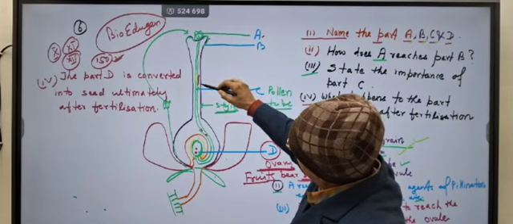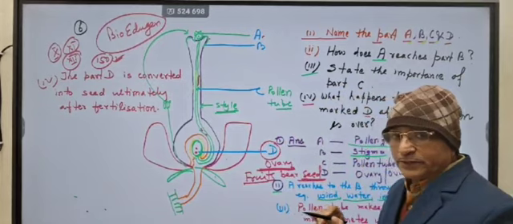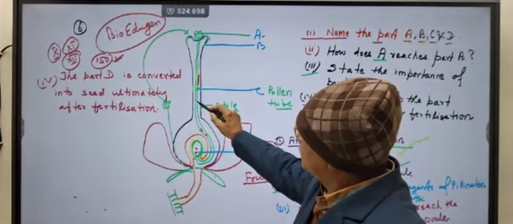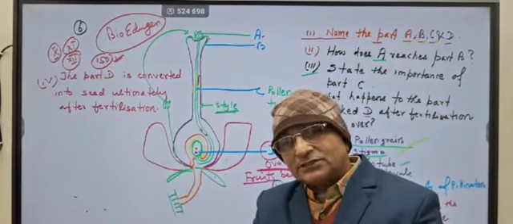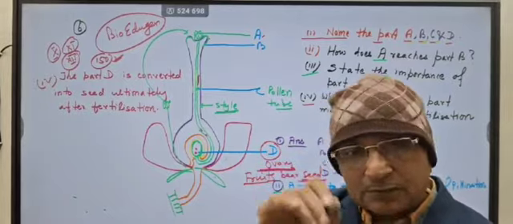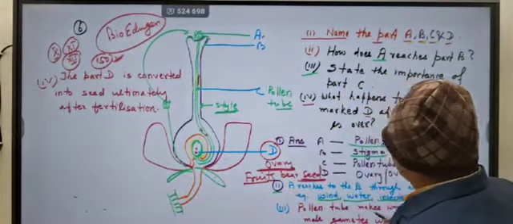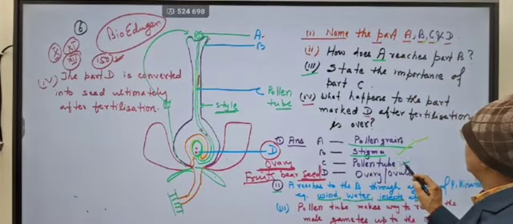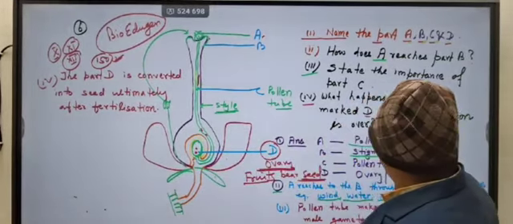If this part is green, it is called pollen tube. If it is marked purple, it may be a style. So you have to be very careful while marking it. In the board examination it will be clearly marked, pollen tube or style. The D part is the ovary. Inside the ovary there is the ovum.